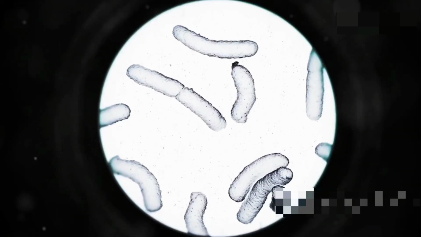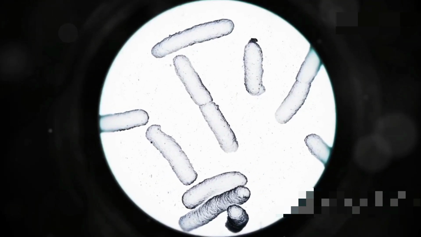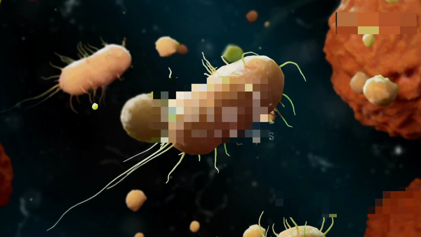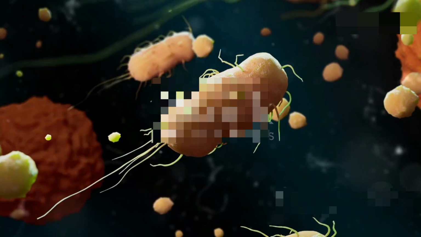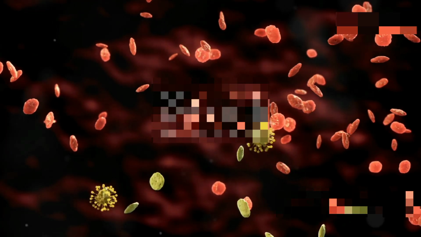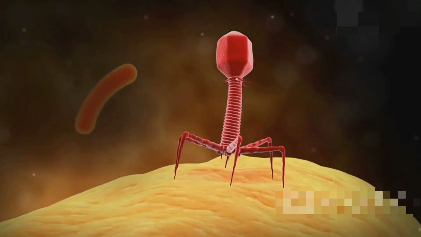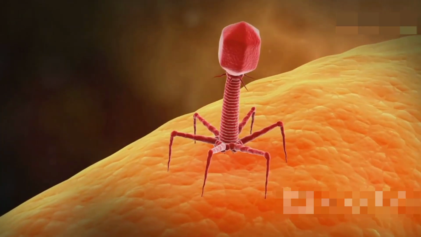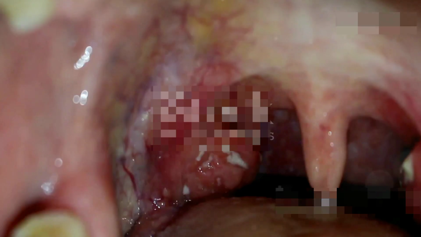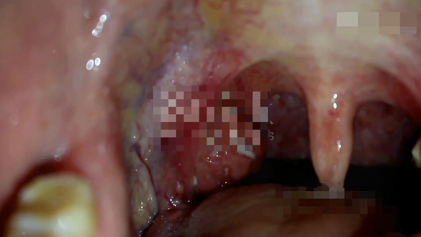Bacteria are single-celled organisms that are present everywhere in our environment. They can be found in soil, water, and even in the human body. In fact, our bodies host trillions of bacteria, many of which are beneficial and play crucial roles in processes like digestion and immunity. While many bacteria are beneficial, some can cause harm by releasing toxins or invading tissues. These harmful bacteria can lead to a variety of infections, ranging from mild to severe. Examples of bacterial infections include strep throat, urinary tract infections, and food poisoning. These conditions can cause significant discomfort, and in some cases, may require medical intervention to resolve.